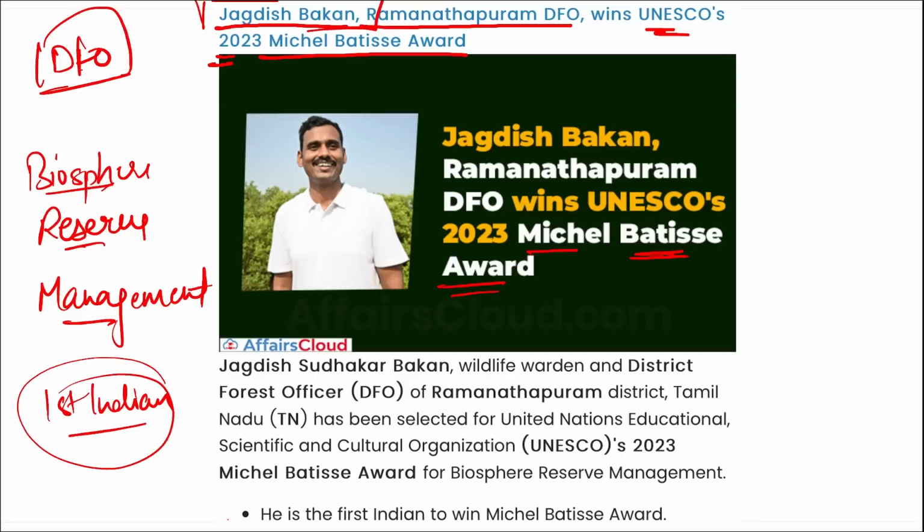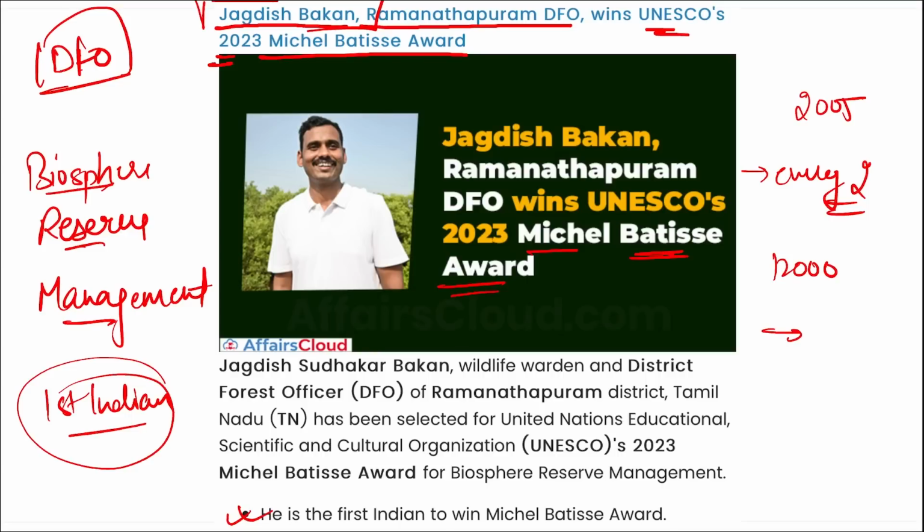This Michel Baptiste Award is given to an individual in the field of biosphere reserve management. This award was established in 2005, right? And it is given every 2 years, correct? And remember, this award will be given for outstanding achievement in the management of biosphere reserves across the globe. This award carries a cash prize of 12,000 US dollar, right?